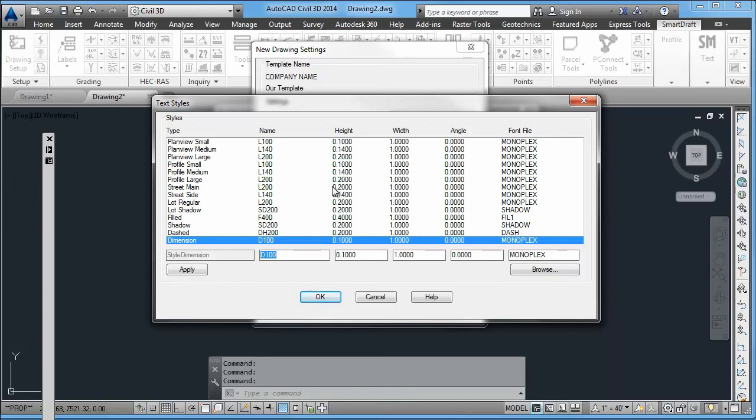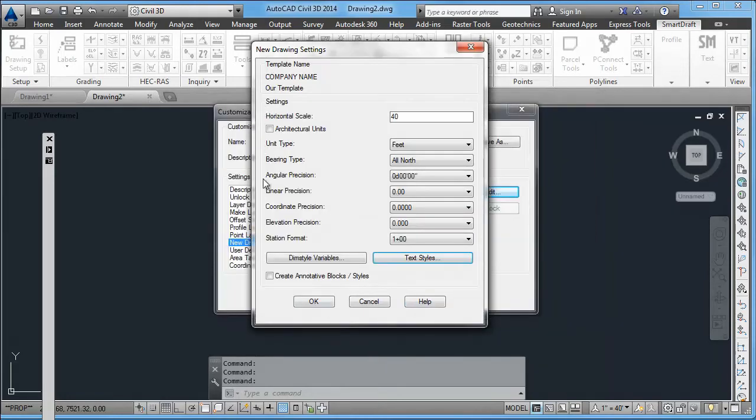So it's important that this style name for dimensions be different than any of the other style names specified in this dialog box. But this is how you control the styles, heights, widths, obliquing angle, and fonts associated to the styles automatically used by the various commands within SmartDraft.